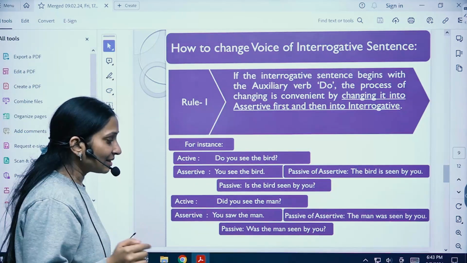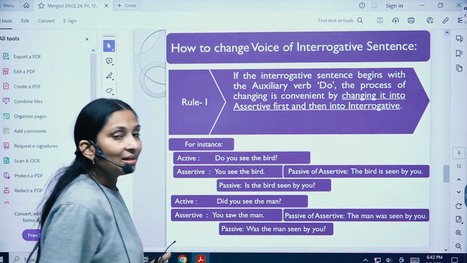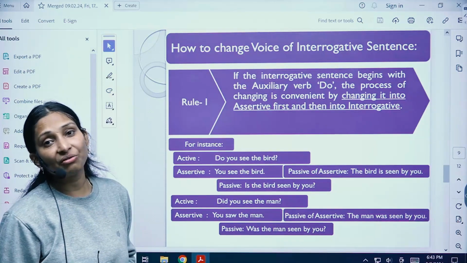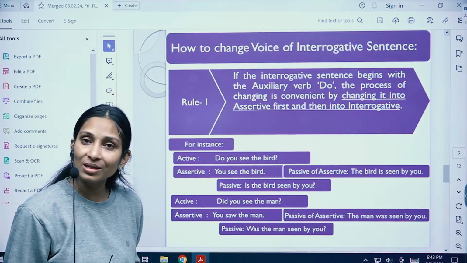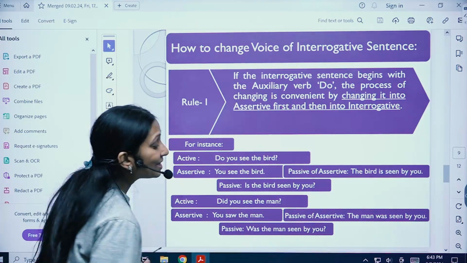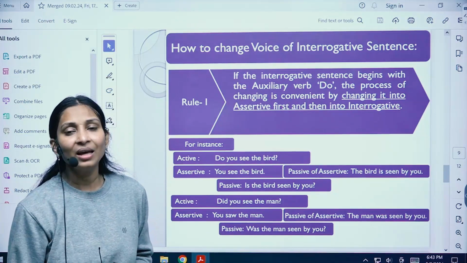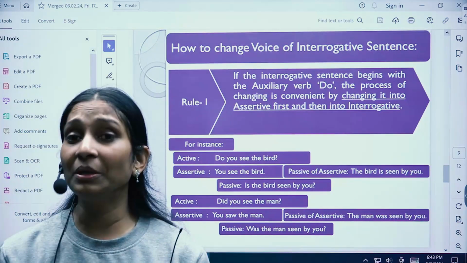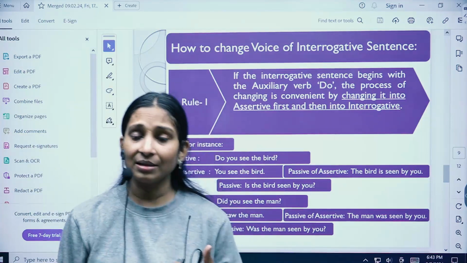Let us see the second example. "Did you see the man?" This is simple past, right? So in simple past, what is the extra verb that you added, children? It was or were. So here also, "Was the man seen by you?" Okay. So first of all, you will have to remember what extra verb you are adding to the sentence.